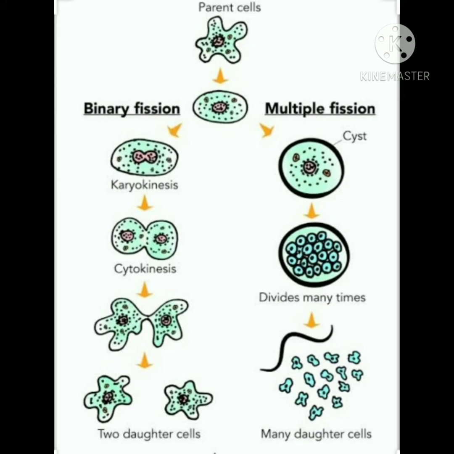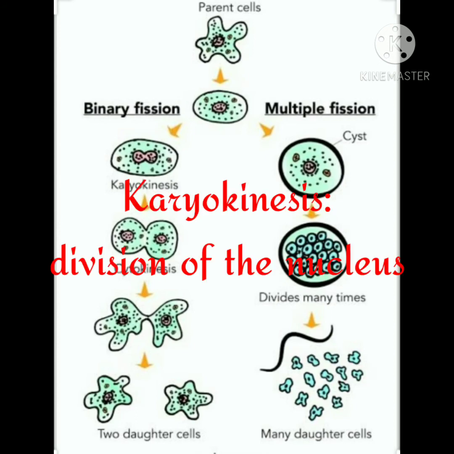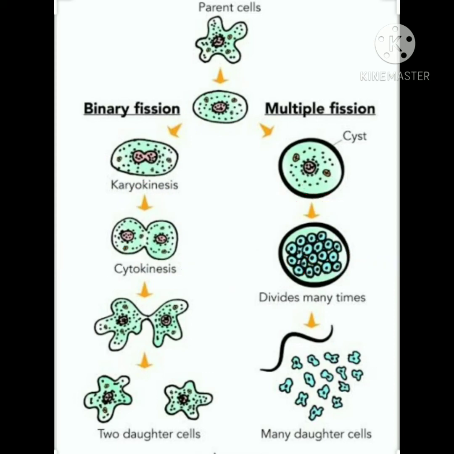So one parent amoeba divides to form two daughter cells. So how does it take place is, first the amoeba enlarges, then the division of the nucleus takes place. So one nucleus divides into two. This process of division of nucleus is known as karyokinesis.